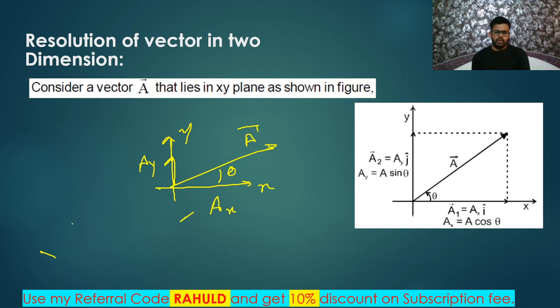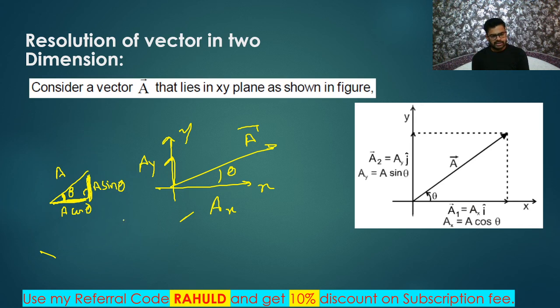Okay, so you know one thing. If I have a right angle triangle, what I can do? This is A, this is theta. So I will say this is A cos theta and this is A sin theta. Remember, in the direction of theta, this side is cos, and in front of theta, that is sine.